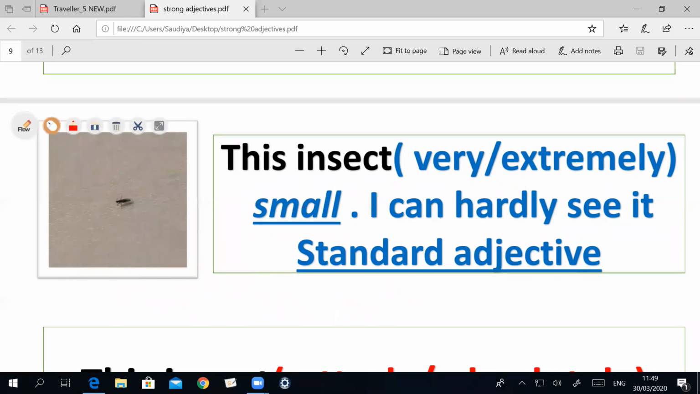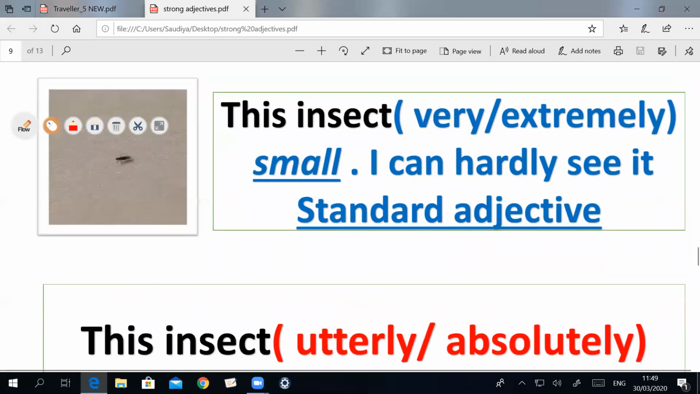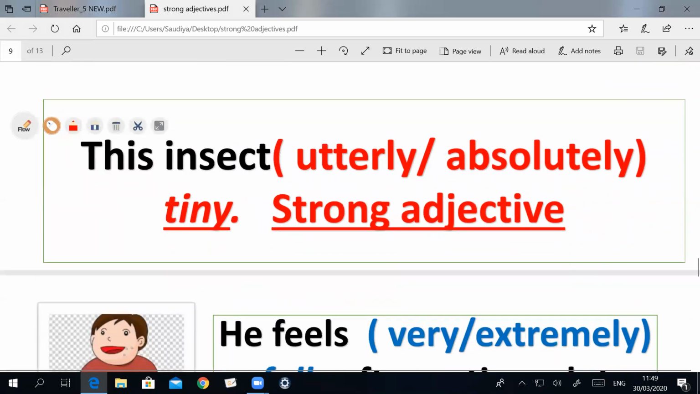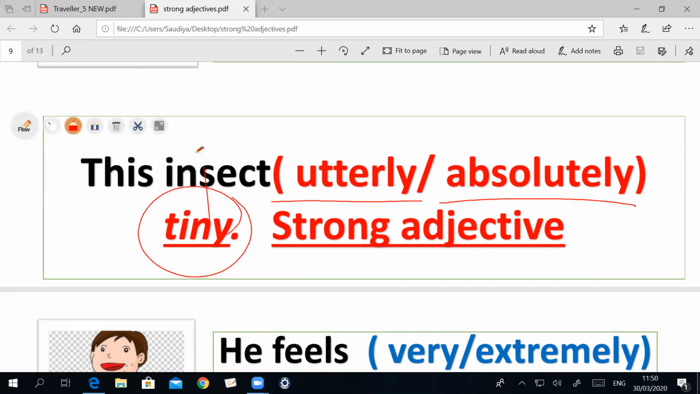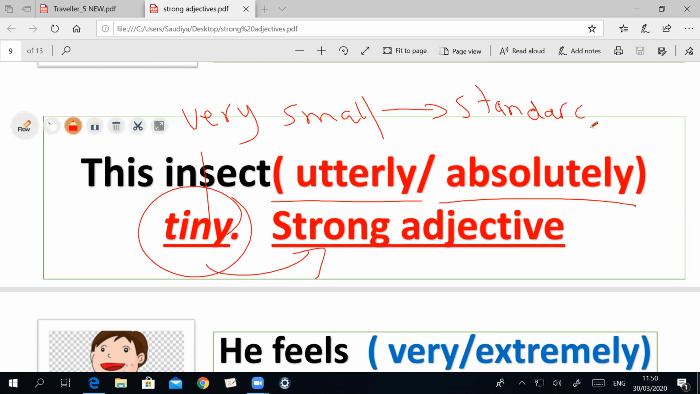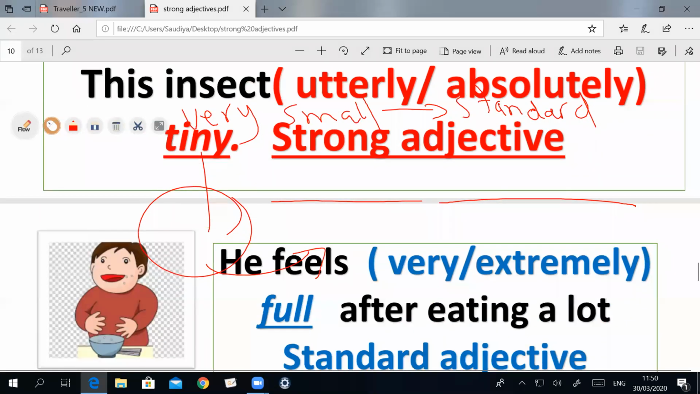So what's the other word, the strong adjective from the word small? Let's check your answer. Yes. This insect is utterly or absolutely tiny. So tiny means very small. This one is a strong adjective, but this one we call a standard adjective. Go to the next point, the next one.